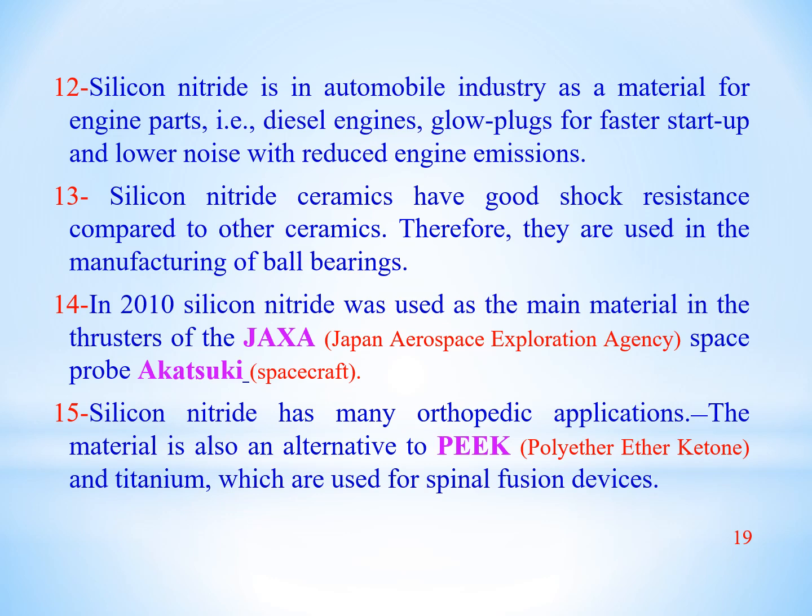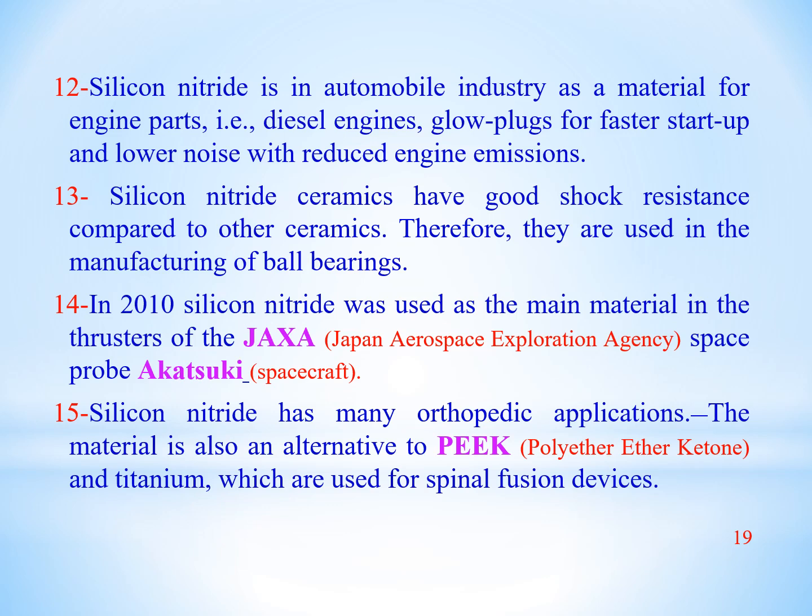14. In 2010, silicon nitride was used as the main material in the thrusters of the JAXA space probe Akatsuki. JAXA is the Japan Aerospace Exploration Agency. Akatsuki is the name of a spacecraft, like Apollo, sent by NASA.